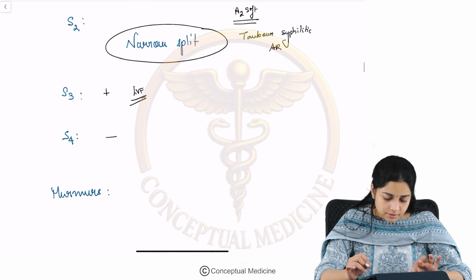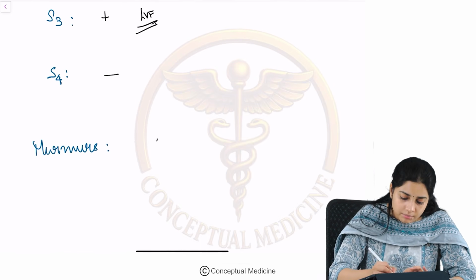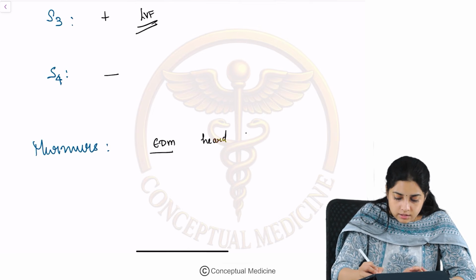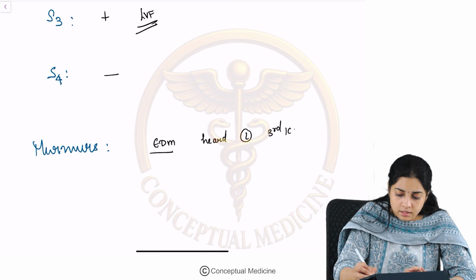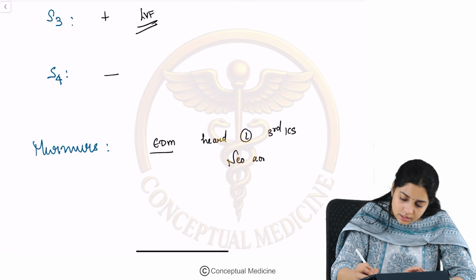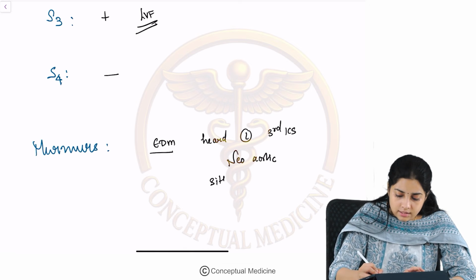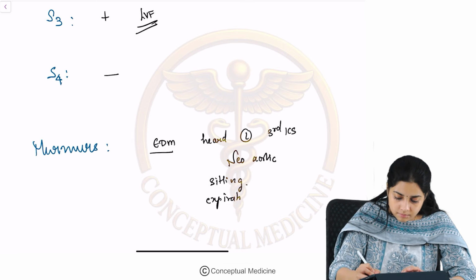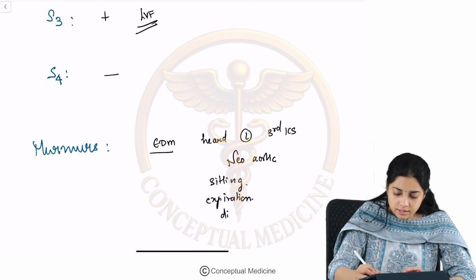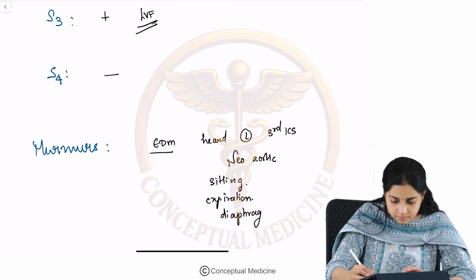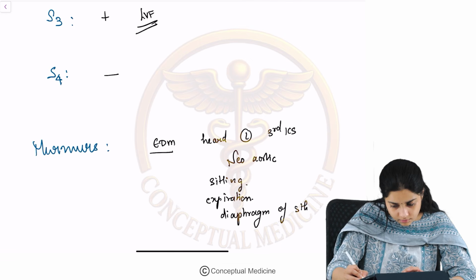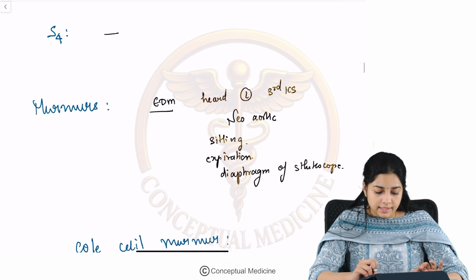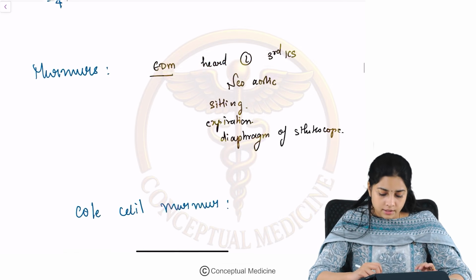Fine. Now, what about the murmur of aortic regurgitation? The murmur is an early diastolic murmur which is heard in the left third intercostal space, which is also called the neo-aortic area, with the patient in the sitting and leaning forward position with the breath held in expiration, with the diaphragm of the stethoscope. Okay, so this is your EDM murmur of aortic regurgitation.